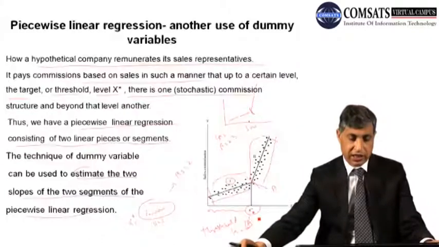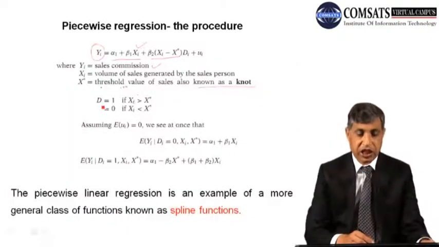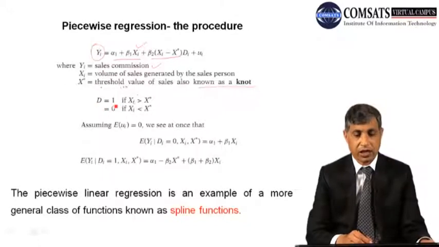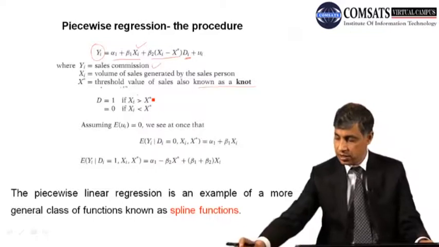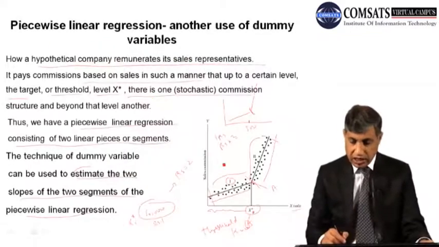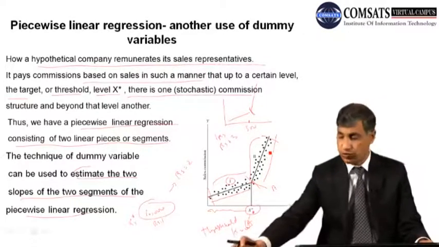So the next thing is interesting. You will be using dummy. What is dummy? D is equal to 1. This is dummy. D is equal to 1 if xi is greater than x star. Look at the values. If these xi are greater than x star, your D is equal to 1.